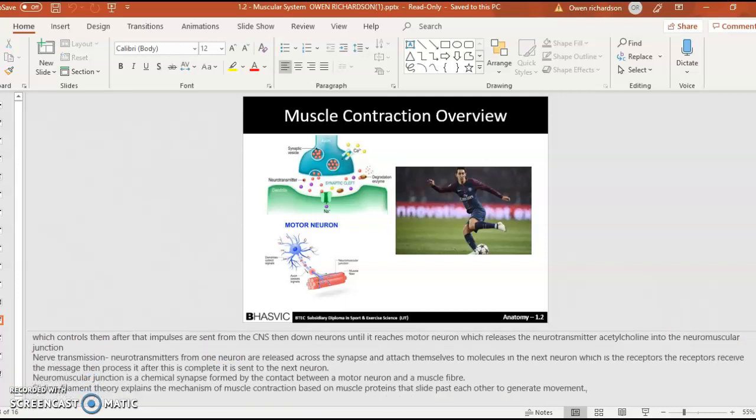These are overviews. Neurotransmission is the release of neurotransmitters from one neuron across the synapse, attaching themselves to molecules in the next neuron, which are the receptors. The receptors receive the message and process it. After this is complete, it's sent to the next neuron. Neuromuscular junctions are chemical synapses formed by the contact between the motor neuron and the muscle fiber. Sliding filament theory explains the mechanism of muscle contraction based on muscle proteins that slide past each other to generate movement.